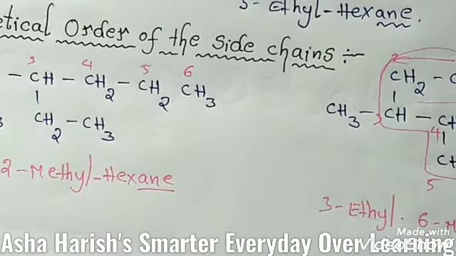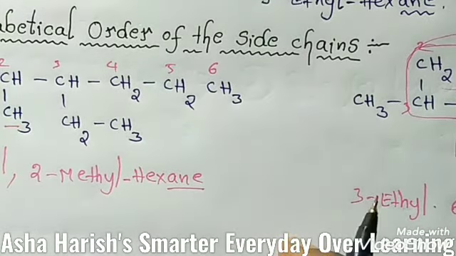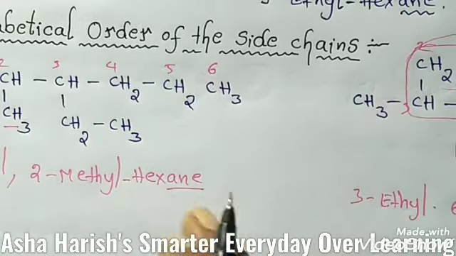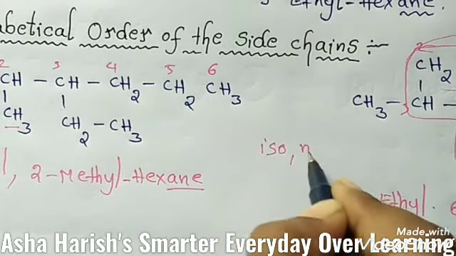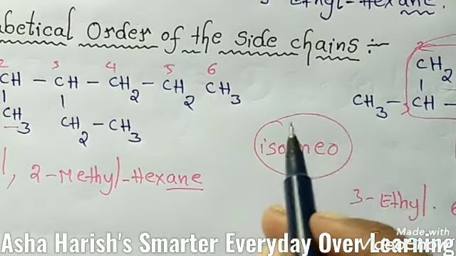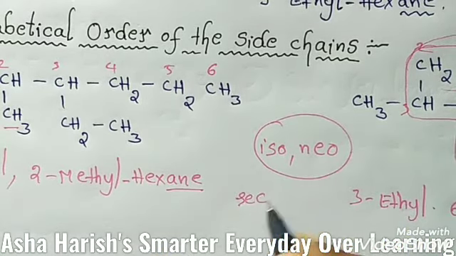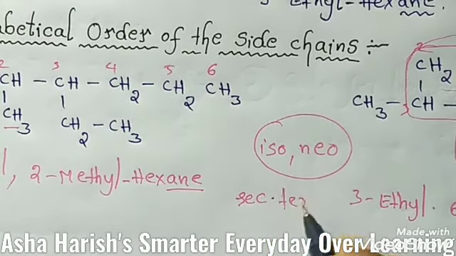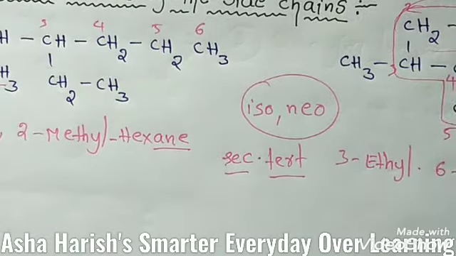Okay, it may be noted here that while deciding the alphabetical order of the various alkyl groups, some prefixes are there, iso and neo. These are considered to be a part of the fundamental name of the alkyl group, while the prefixes sec and tert, meaning secondary and tertiary, are not. For example,